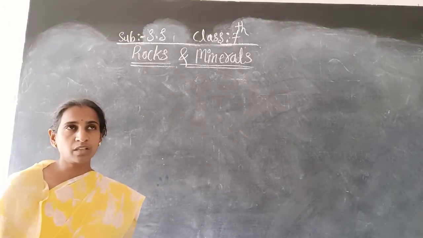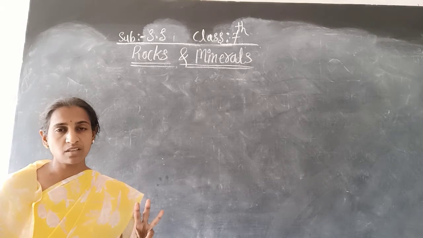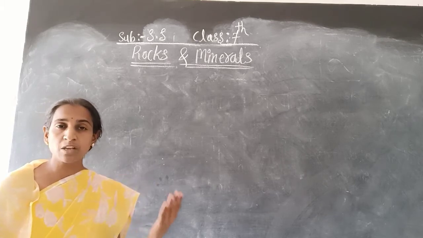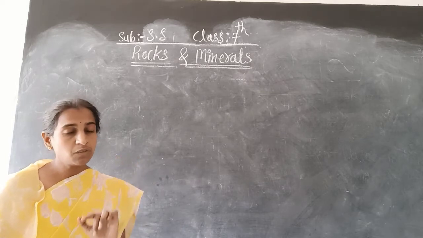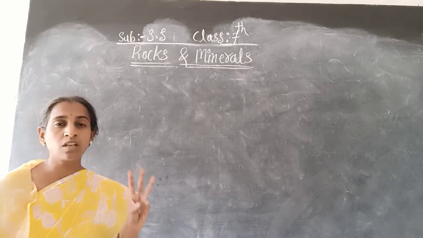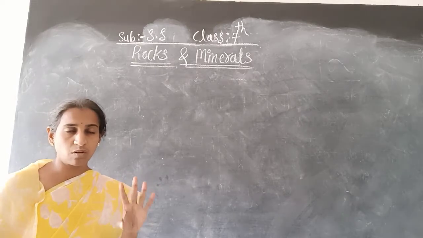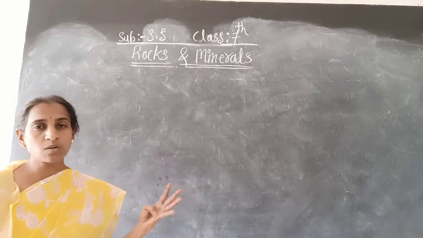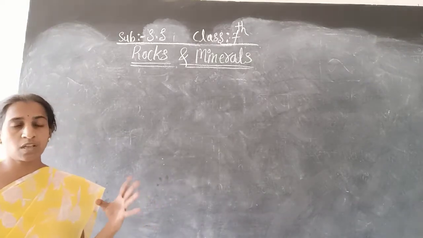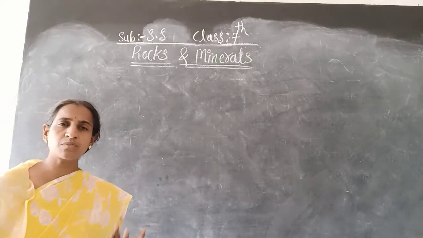Before, I told that there are three major types of rocks. So many rocks are there on the earth, but in your textbook, only three major types of rocks are given. One is igneous rocks, the second is sedimentary rocks, and the third is metamorphic rocks. So how are the igneous rocks formed?